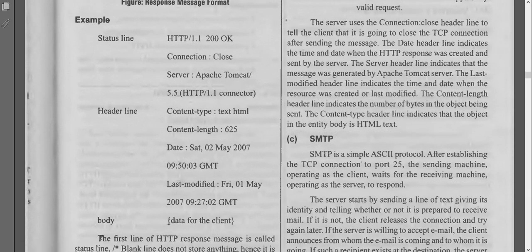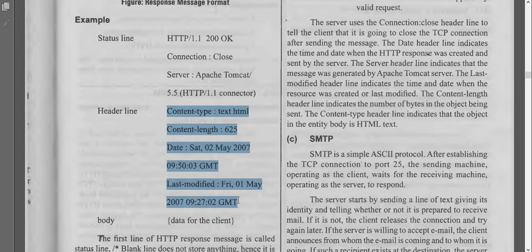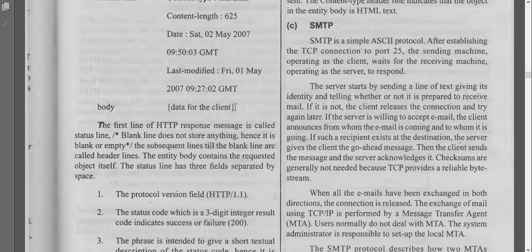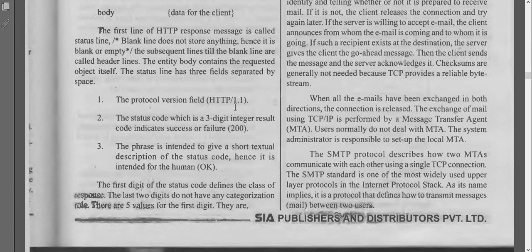The body holds the data, and the header lines tell you what the file is, the length of the file, date, time and last modified. All the information about that file will be available in the header, and it will tell you through which server we got this information, what the content is and what the version of the protocol is. So these are the 3 points included in that.